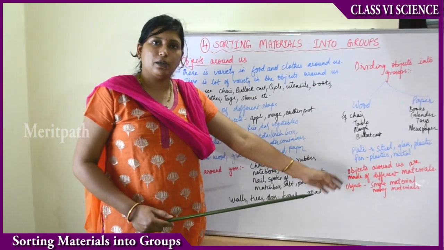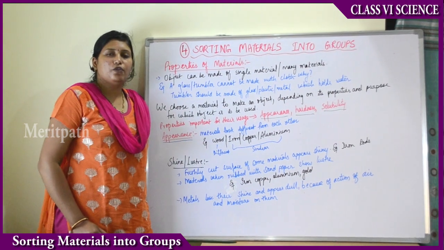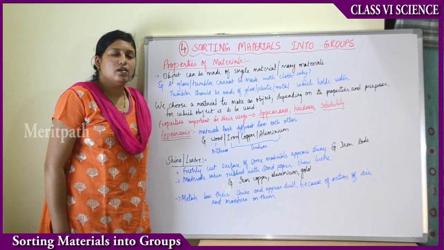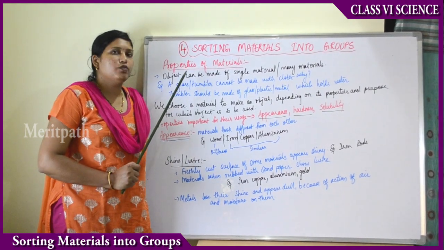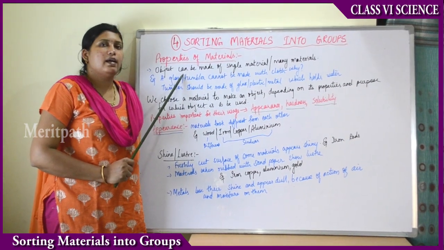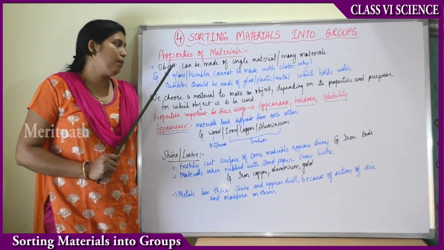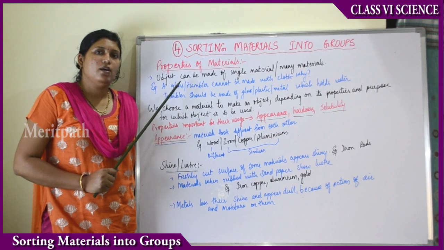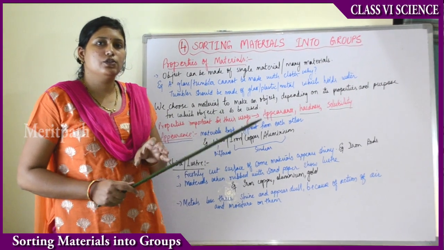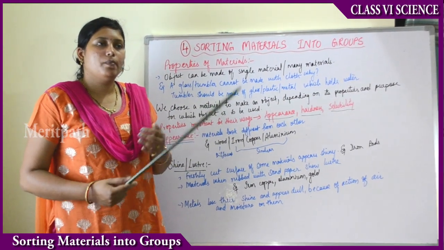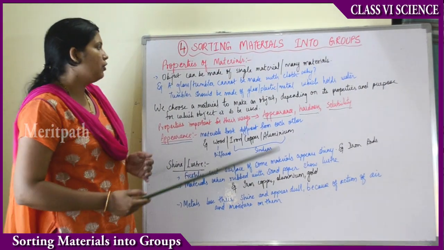So now we will discuss the properties of these objects. You know that an object can be made up of a single material or many materials. But what decides which materials can be used for making this object? The properties of the materials decide which material is required for preparing an object. Either one material is required or many materials are required. To make any specific object, the properties of the materials are important to decide how many materials are required or what quantities of the material are required to make that object.